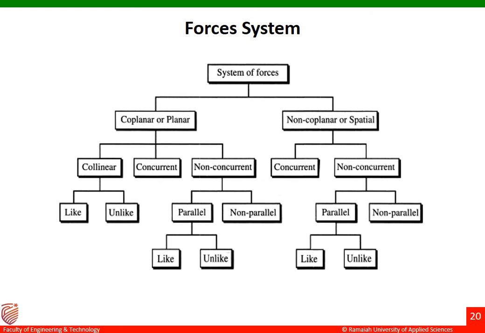Classification of force system. Force system is classified into two main branches, that is coplanar or planar, and non-coplanar or spatial. Under coplanar we have three different classifications, that is collinear, concurrent and non-concurrent. Under collinear we have like forces and unlike forces. Under non-concurrent we have parallel forces and non-parallel forces. Similarly, under parallel we have like and unlike forces.